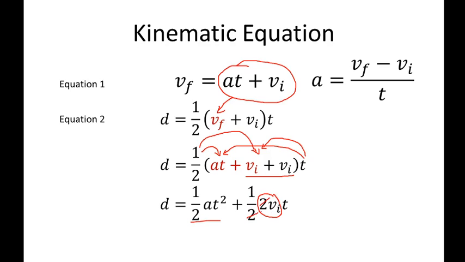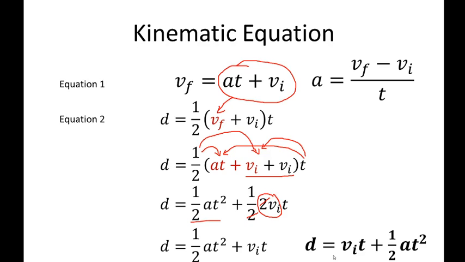That becomes now VIT. So as a result, we now have an equation 1 half at squared plus VIT. Or rearranging that one, the distance or displacement is equal to VIT plus 1 half at squared. Now if you want to compute for the displacement of an object, you can use this formula depending on the given.